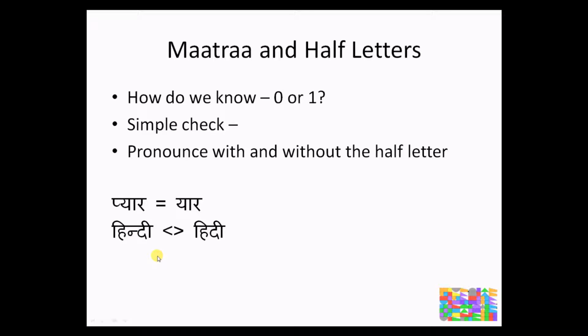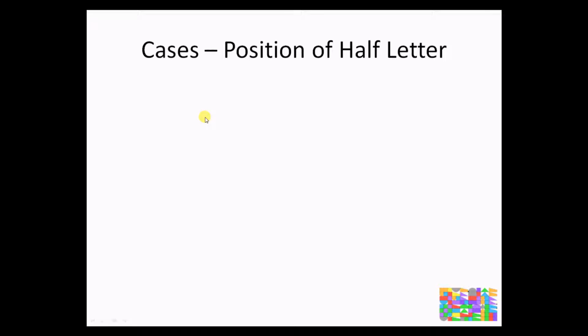Apart from this check that we can carry out, there are various cases depending on the position of the half letter within a word. The first possibility is if a half letter is in the beginning of a word. I am indicating the half letter with a black circle here because we don't know whether it will consume a matra or not. So in such a situation, when the half letter is in the beginning of the word, then it consumes no matra, 0.